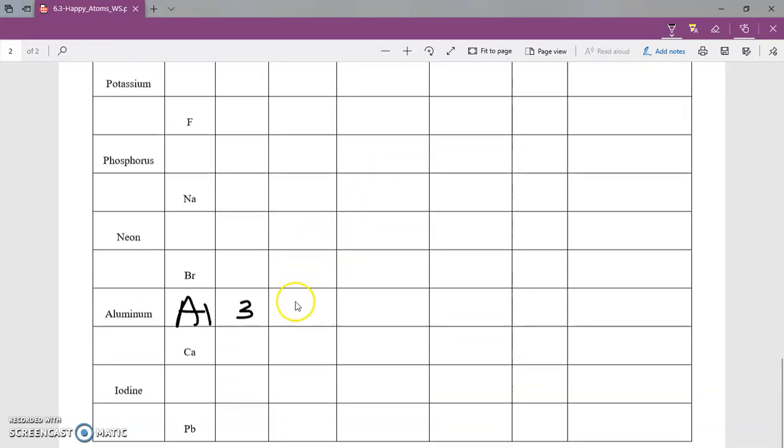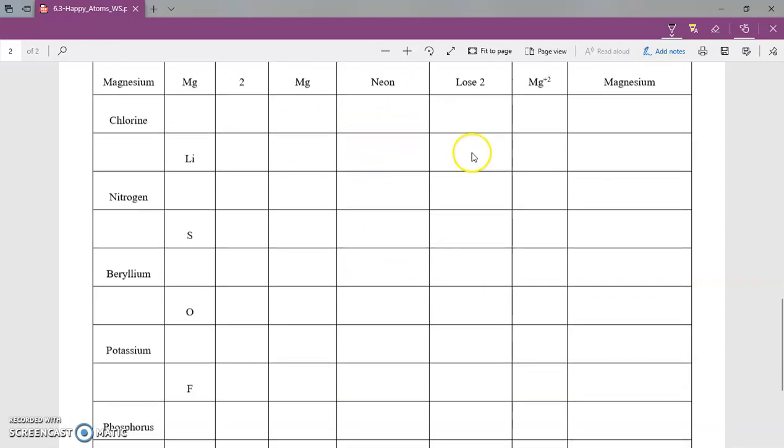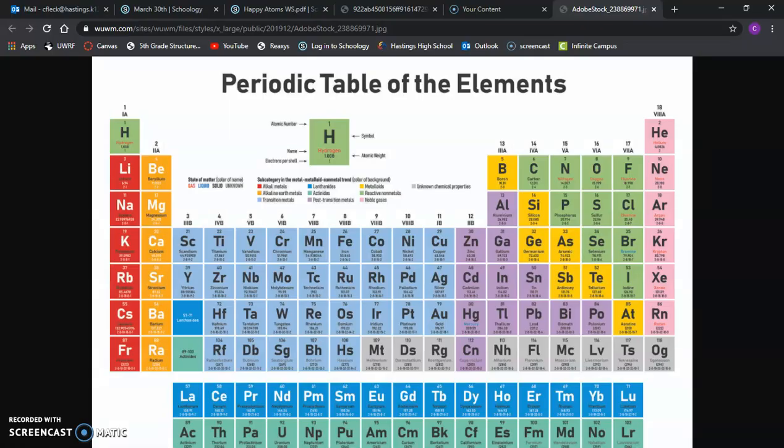Now, the electron dot diagram, what is that going to look like? Well, don't forget, we still have that symbol, Al, and we have to add 3 electrons, right? But we have to add them on opposite sides. 1, 2, 3. Now, it wants to be like which noble gas? Now, here is that hard part. Well, we got to think about it for just a second here. We have 3 valence electrons right here. Is it better to lose 3 valence electrons, lose 1 here, 1 there, 1 there, or is it easier to gain 5? Think about it, which one's easier, losing 3 or gaining 5?